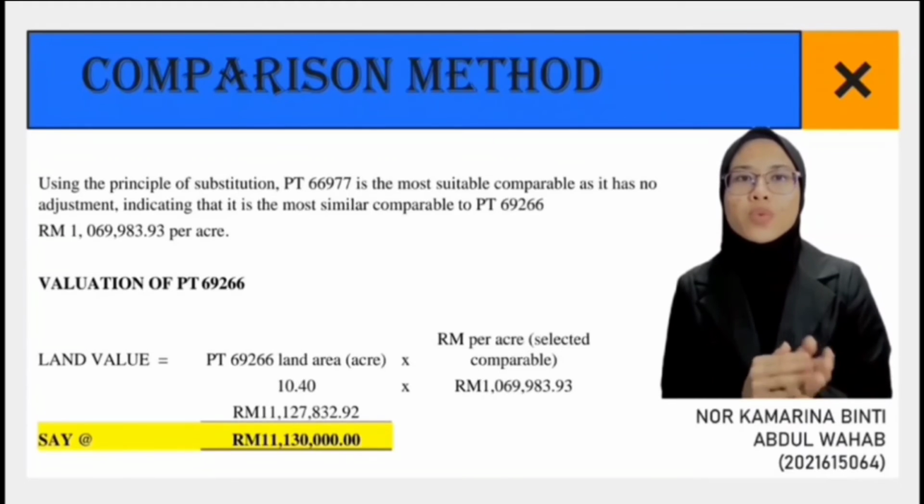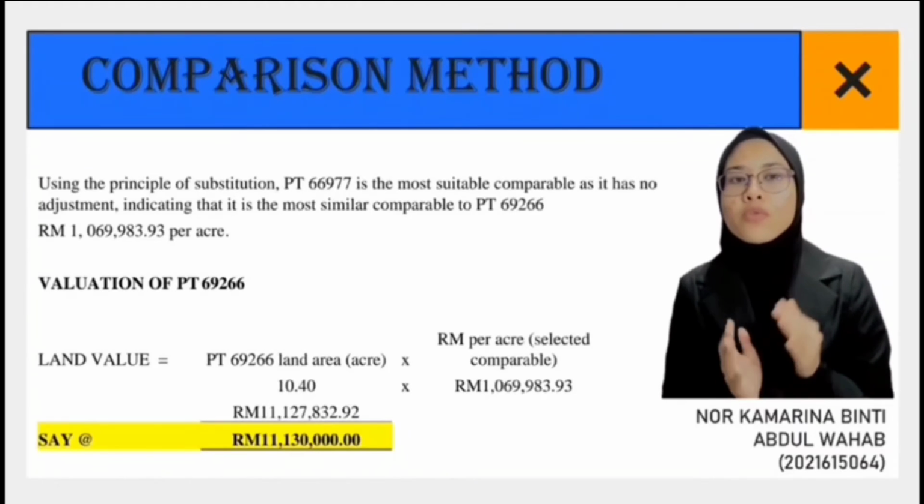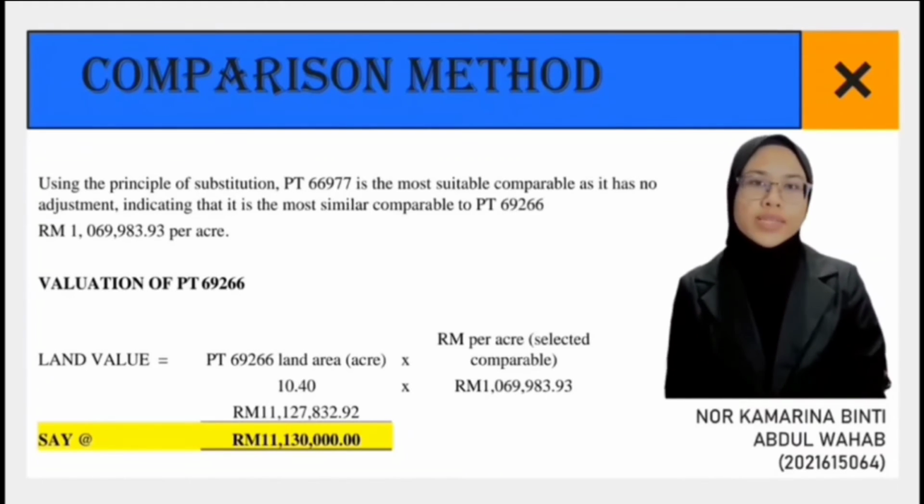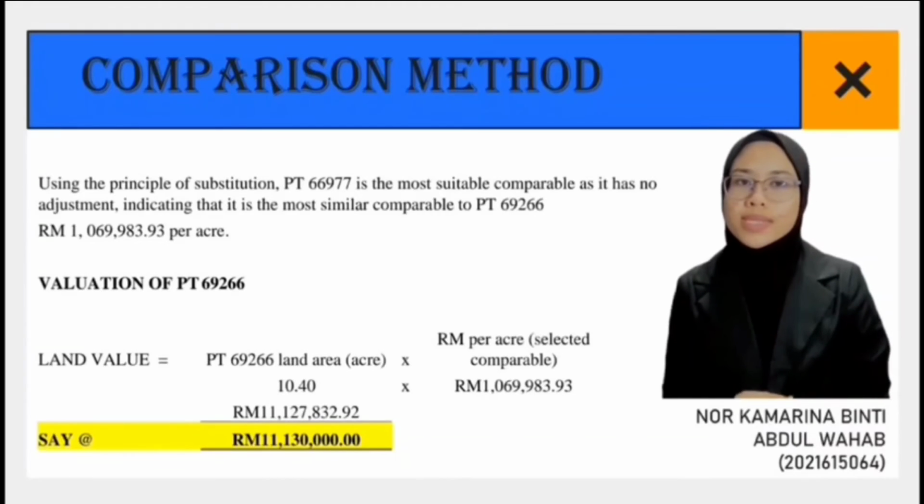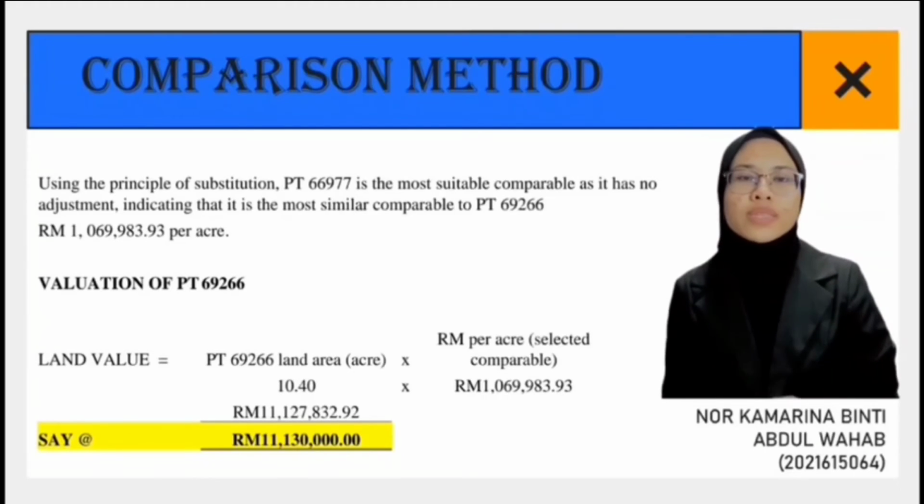So after that, we make a valuation for land value of PT69266. First, land area for PT69266, which is 10.4 acre, we need to multiply with RM per acre that we get from the selected comparable, which is 1,069,983 ringgit and 90 cents. So after that, we get the land value, which is 11,127,832 ringgit and 92 cents, and we say at 11,130,000 ringgit for land value for our subject property.